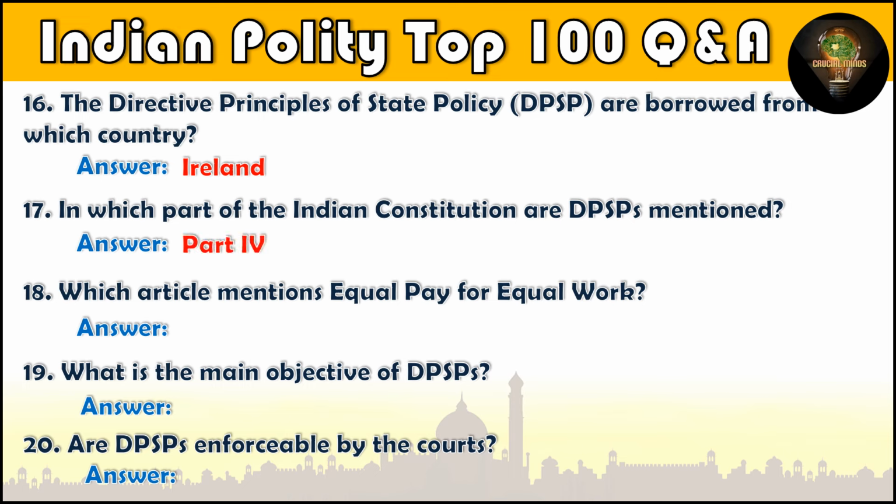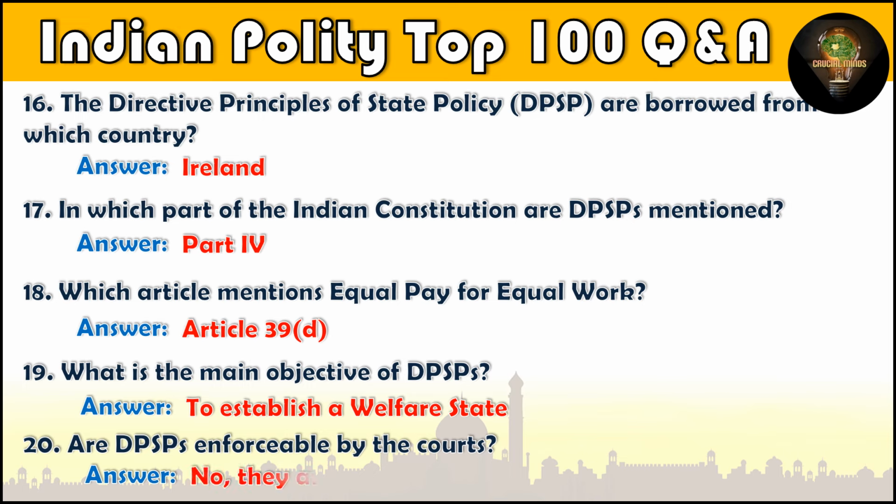Question number 17. In which part of the Indian Constitution are DPSPs mentioned? Part 4. Question number 18. Which article mentions equal pay for equal work? Article 39, D. Question number 19. What is the main objective of DPSPs? To establish a welfare state. Question number 20. Are DPSPs enforceable by the courts? No, they are non-justiciable.